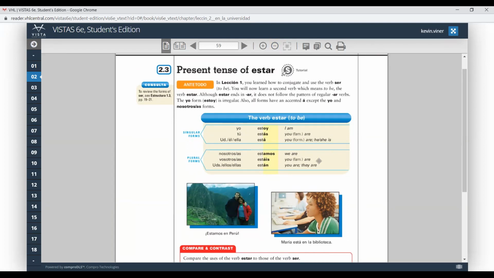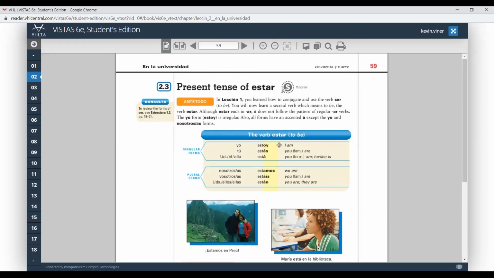And we won't be using the vosotros in this class because the vosotros form is only used in Spain. Everywhere else, they just use ustedes. So it's just one less thing you have to think about. None of the homework will ever use this vosotros form, so you can just skip it. So then the last form is ustedes, ellos, ellas, están. So again, that's estoy, estás, está, estamos, están. Yo estoy, tú estás, usted, él, ella está. Nosotros estamos, ustedes, ellos, ellas están.